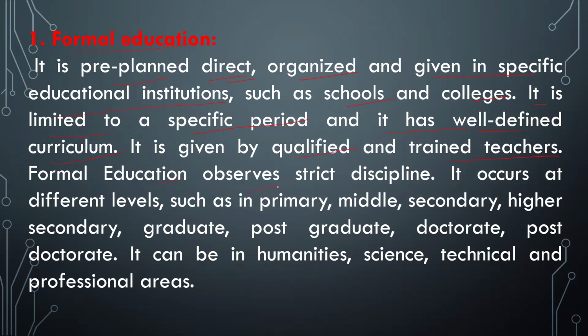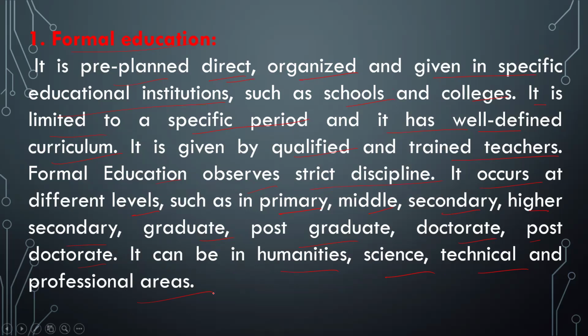Formal education observes strict discipline and it occurs at different levels such as primary, middle, secondary, higher secondary, graduate, postgraduate, doctorate and postdoctoral. And it can be in humanities, science, technical, and professional areas.